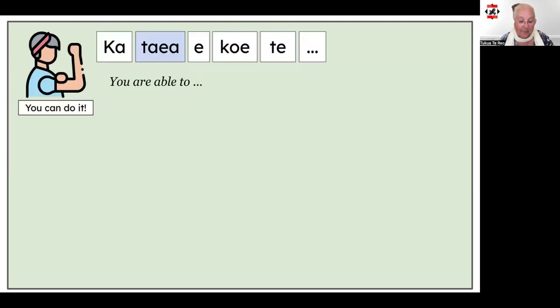So there you have it, a brief explanation on how to use the Kupu Taea. A good way to practice these is to have the structure handy as you go about your day and think about the things you can do. Ka taea e koe te kōrero, ka taea e koe te whakarongo, and so on. Coming up next, we'll go over how to negate these and look at ways to say we're not able to do things.